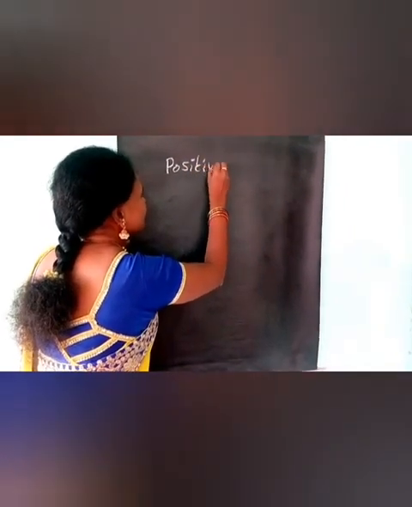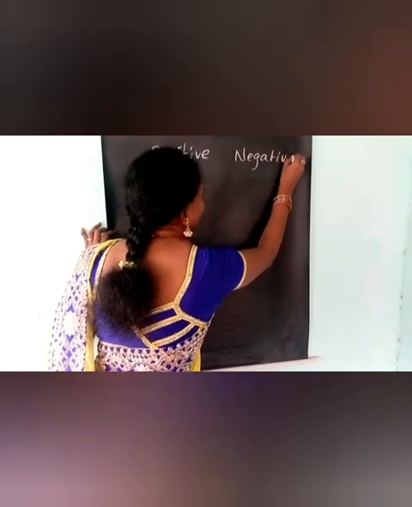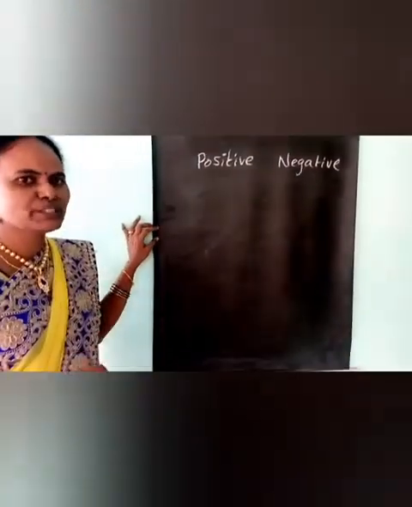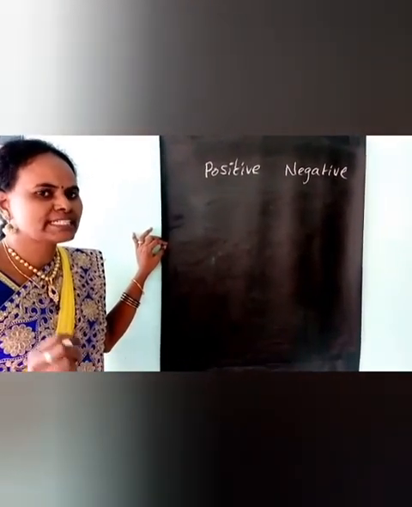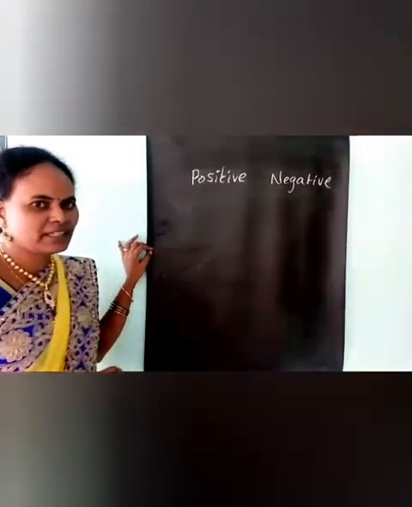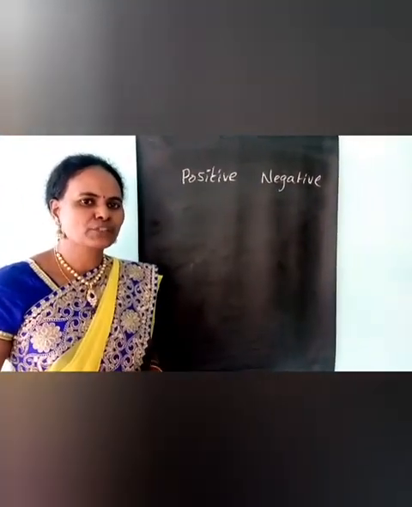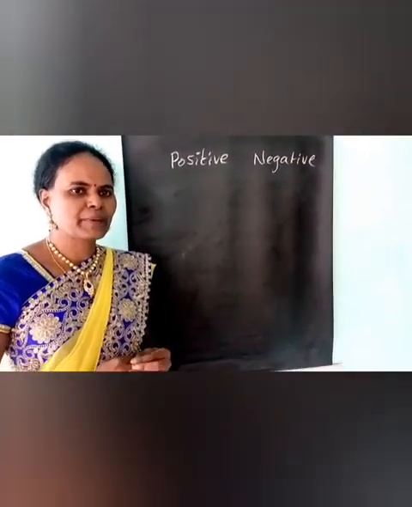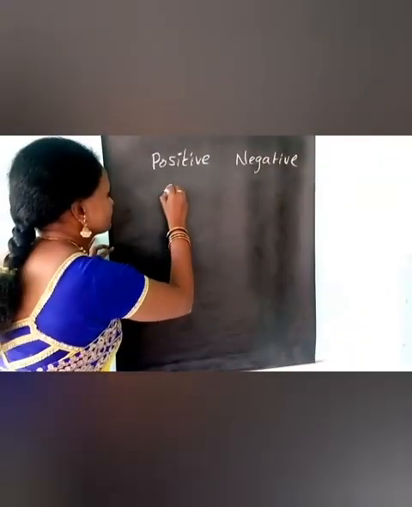Positive is usually used for good, that is something you want or something you desire. For example, if you like ice cream, children, when you eat ice cream, how do you feel? Yes, you feel so happy. Happy means feel so good. Good is positive.